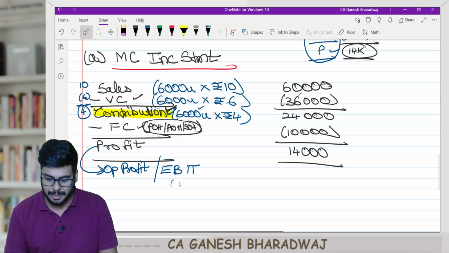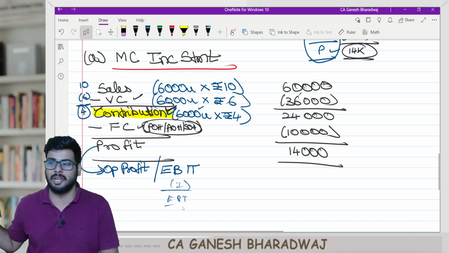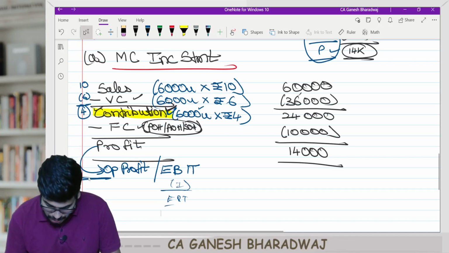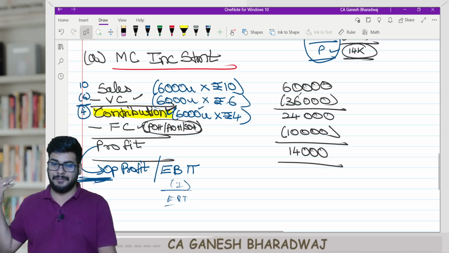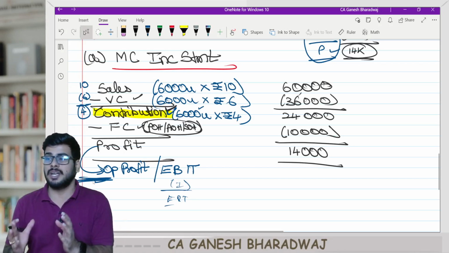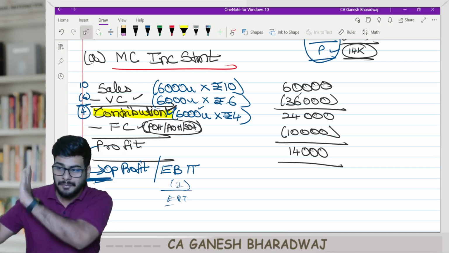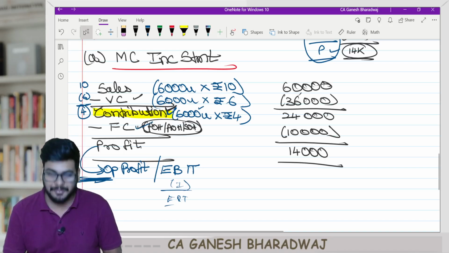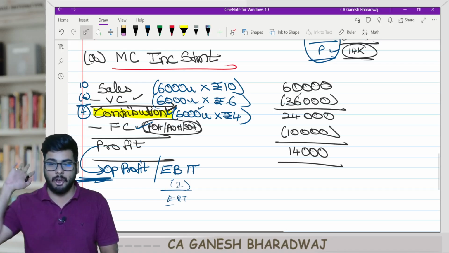From EBIT, we reduce interest, arrive at EBT, minus tax, EAT, preference dividend, and all these things are there. So costing stops here, and from here only FM begins. All your interest, finance charges, dividends and all are considered in financial management. Here when I say fixed cost, I only talk about fixed operating cost.